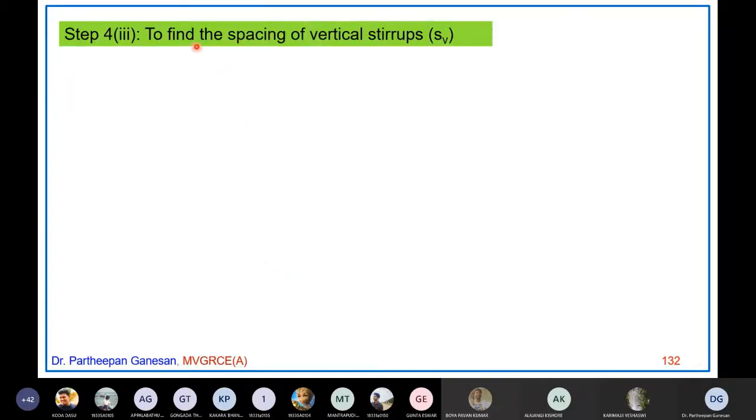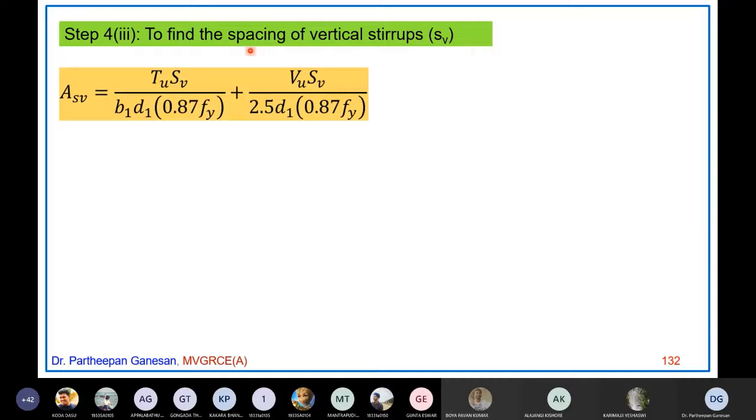Now the next step is to find the spacing of vertical stirrups, Sv. Remember, spacing is always represented by Sv. Now spacing will come from 5 different formulas. First one, this one, Asv, Tu, Sv, plus all this stuff. Asv we just found out. Tu you already know. Sv you are going to find out. Fy, the grade of steel, you know. What are b1, d1? All this we'll see now.